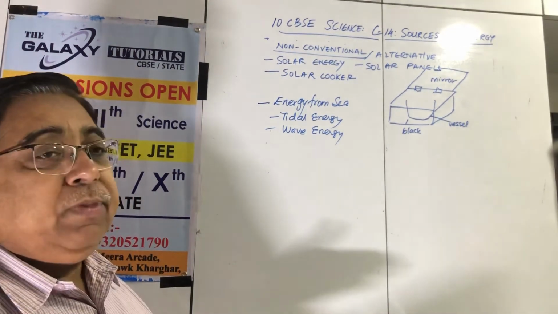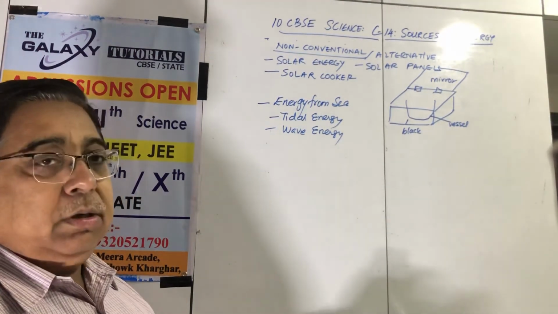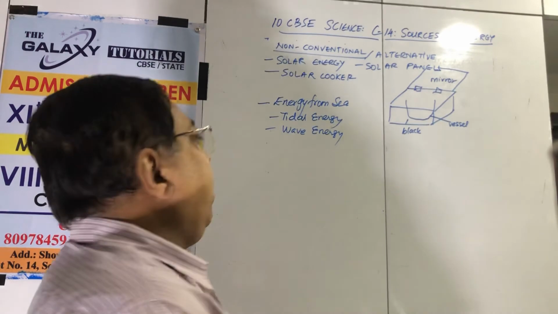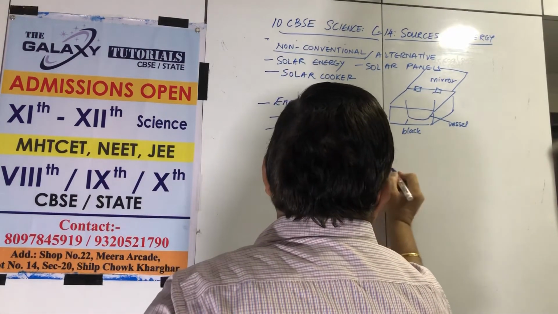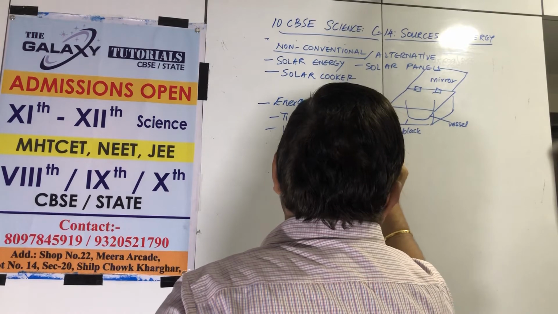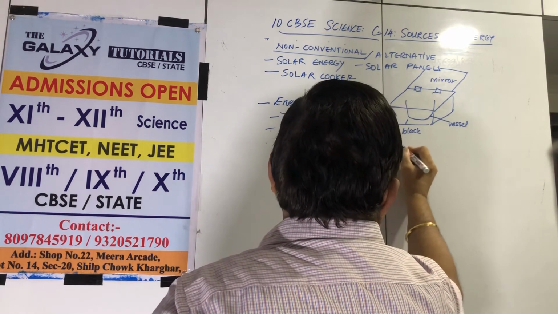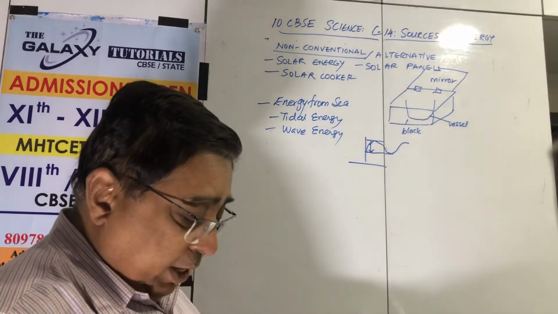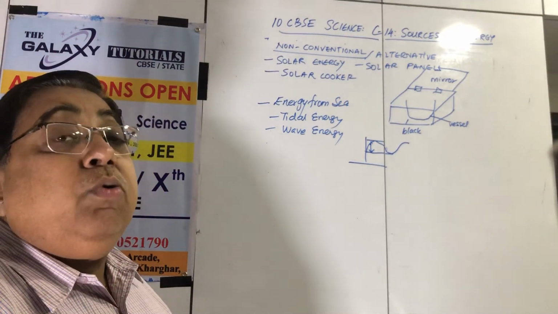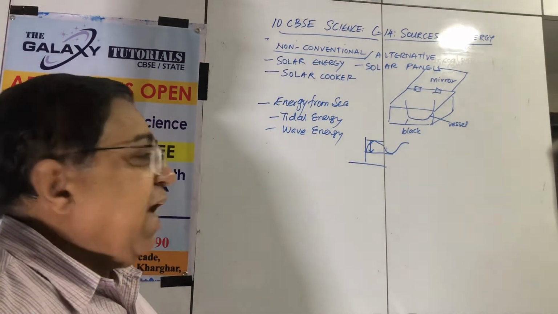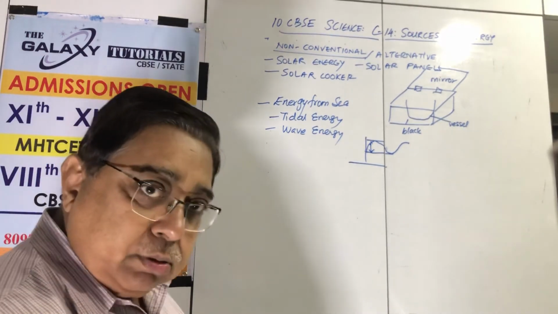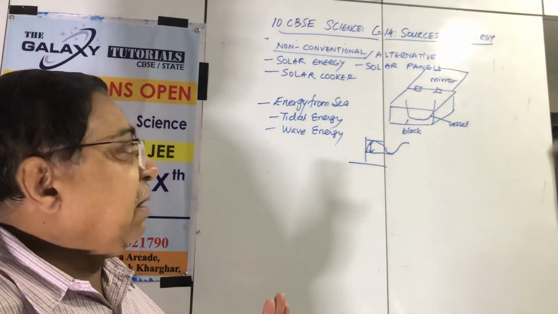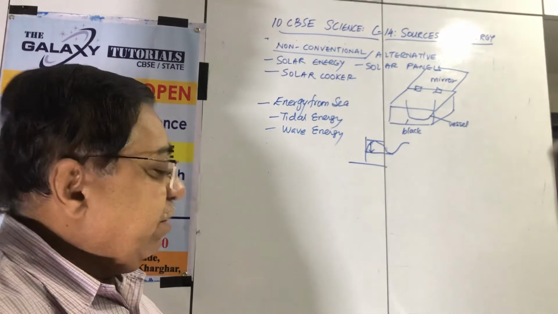We make a small dam, not quite into the sea but near the land, but a little inside. The water rises and falls. If I keep a dam in the sea, the water level keeps moving like tides, up and down. So this causes conversion into electricity. But my friends, who would like it if we go to Chowpatty and put up these dams? And how many dams do you want to put? How big dams do you want to make inside? So this is a theoretical concept, very nice. Practical concept, difficult. So they went for wave energy.